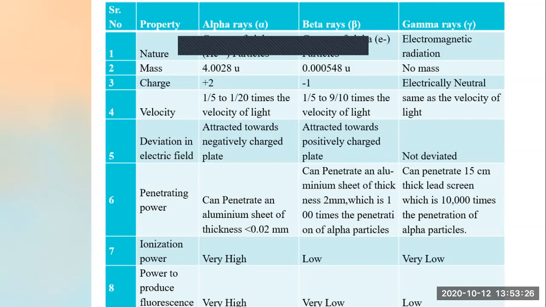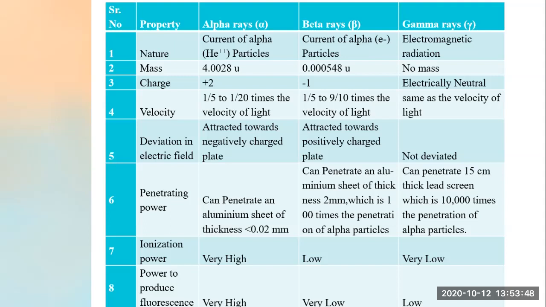Alpha rays penetrate less than 0.02 millimeter thickness, but beta rays can penetrate through a thickness of 2 millimeter, right?